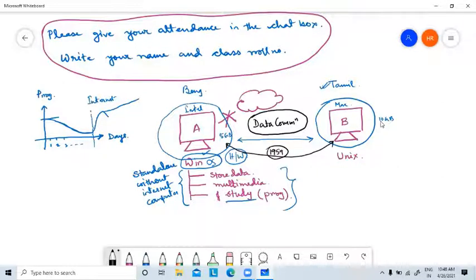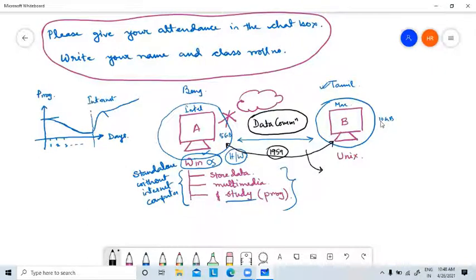The first communication between two computers was done through a voice line, because Graham Bell had already implemented those communications. And how can we do this? By modulation and demodulation, those are the techniques.